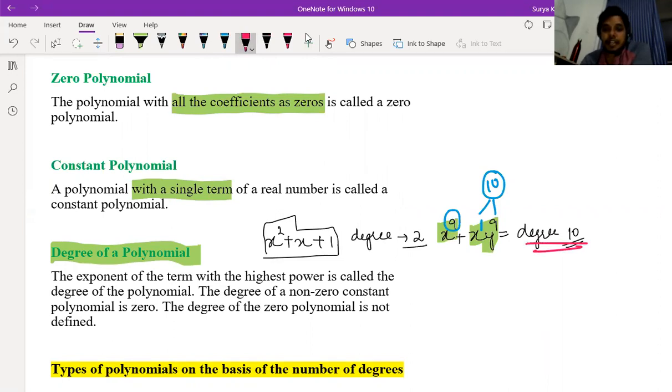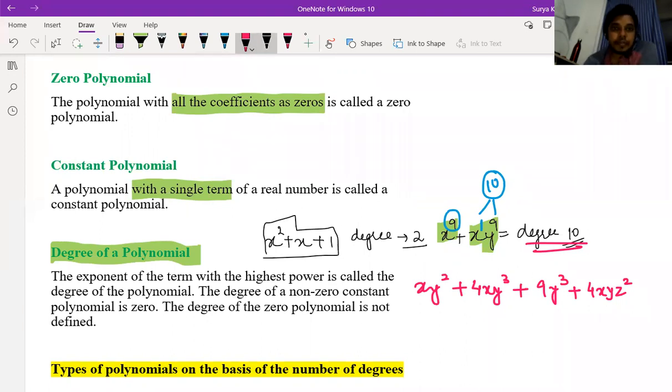If I write xy square plus 4xy plus 9y to the power 3 plus 4xyz square, what is the degree of this polynomial? Sir, 4. 5, sorry. 5.